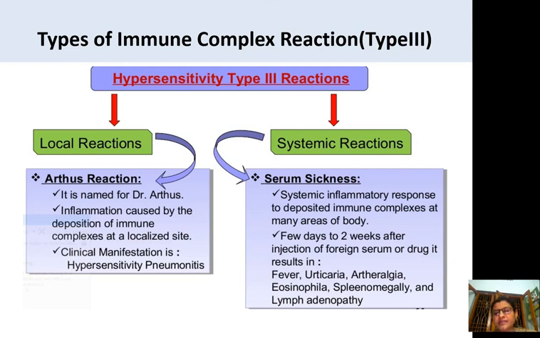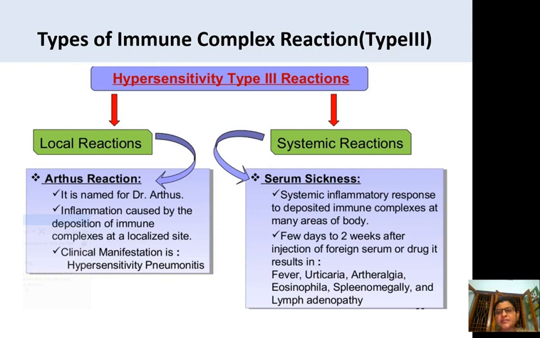If it is placed in the lungs, it causes hypersensitivity pneumonitis. There, the walls of the lungs or alveolar structures are damaged by the chemicals released by neutrophils, causing hypersensitivity pneumonitis. It is localized, so this is a local reaction. It is not in the blood.